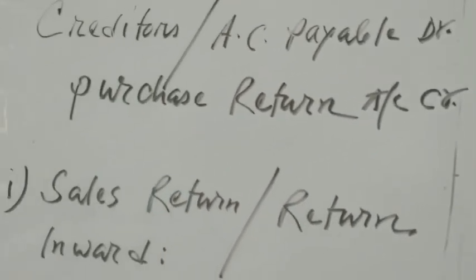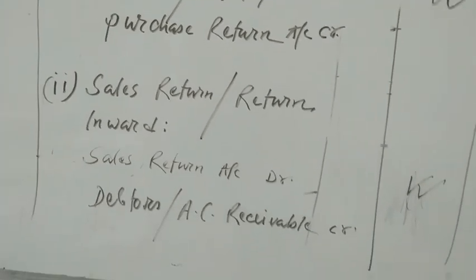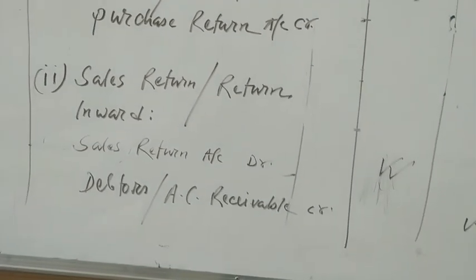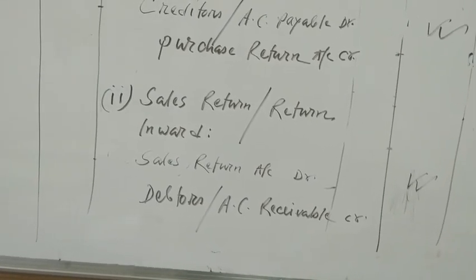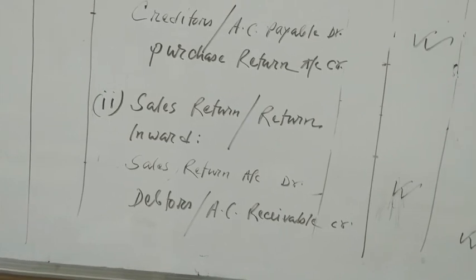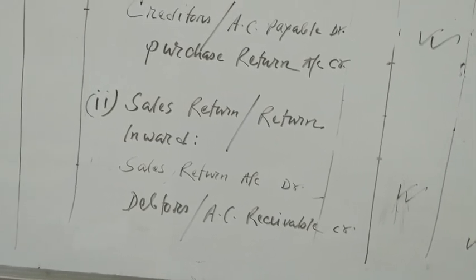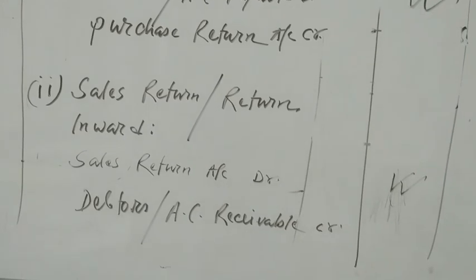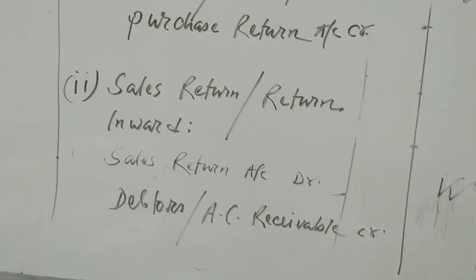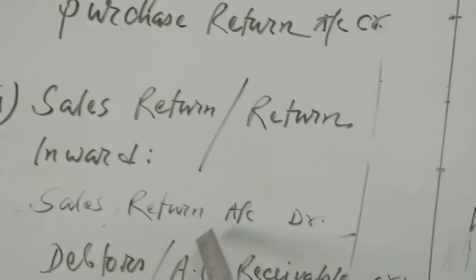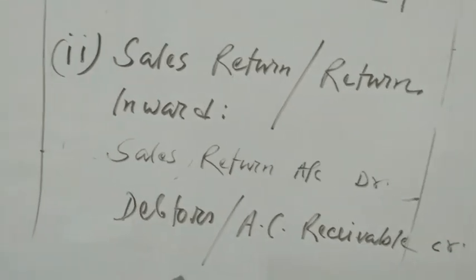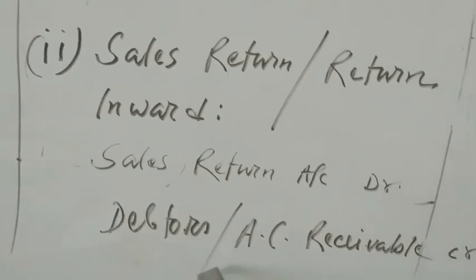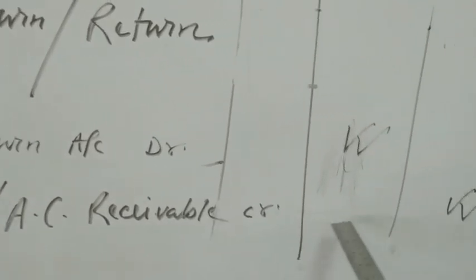In the opposite way, sales return or return inward. Sales is revenue, it is credit. Now, sales is returned. So revenue is decreasing, which means income is decreasing. Income decrease, you know, is debit. So that's why the sales return account is debit. And then the return is coming from the debtors. Okay? So the debtors or account receivable account will be credit.